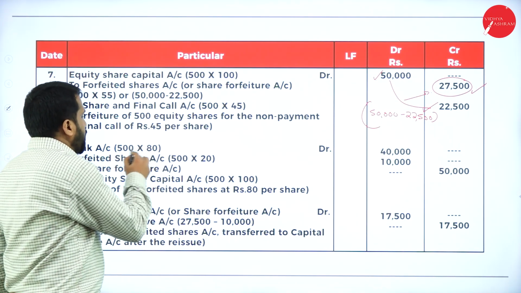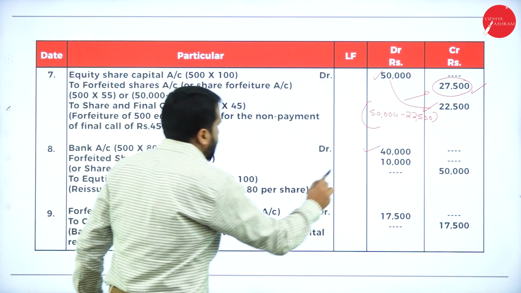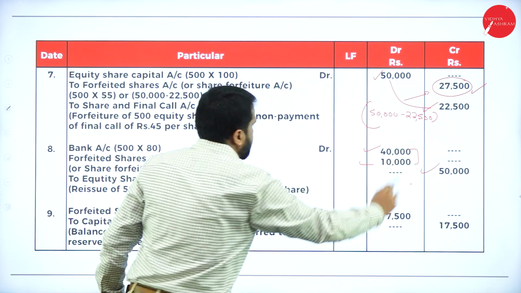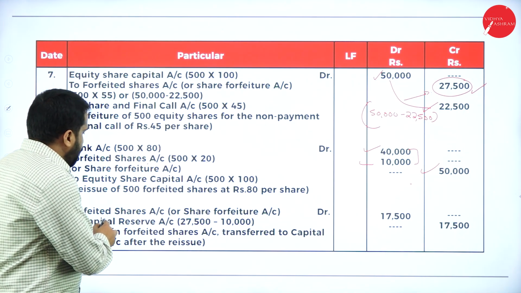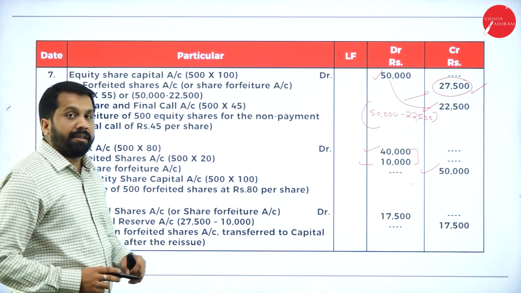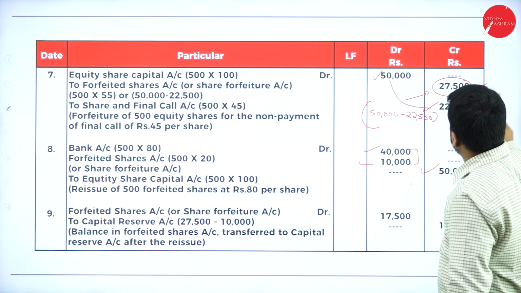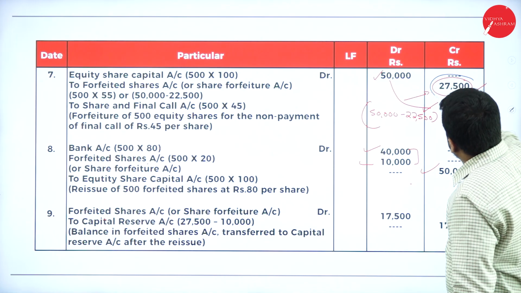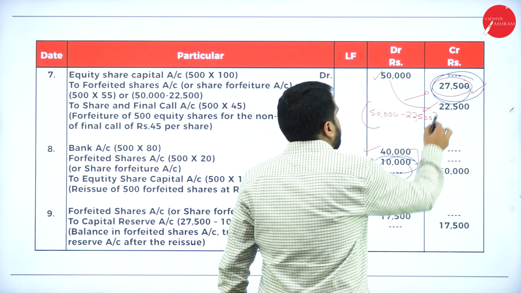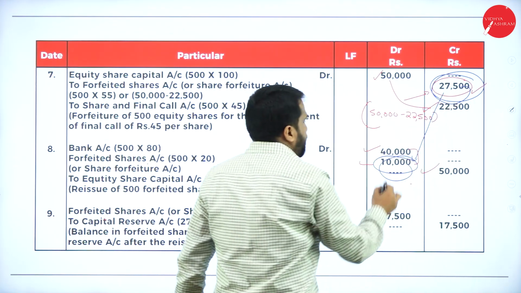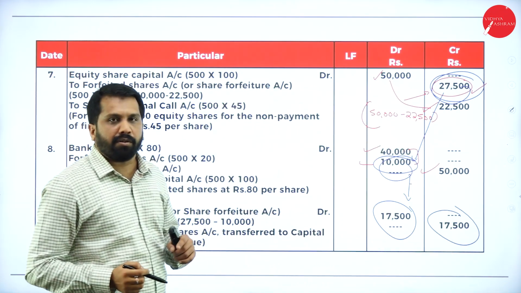Now I'll show you. See, 500 into 80 is 40,000. What is the loss? 500 into 20 is 10,000. The total is 50,000. And the last journal entry is forfeited shares account to capital reserve account. How to go for this, a simple one? What is the forfeiture of shares here? Now, your forfeited value is 27,500. In this, what is the loss on reissue? 10,000. 27,500 minus 10,000, you will get 17,500. Hope you are clear.